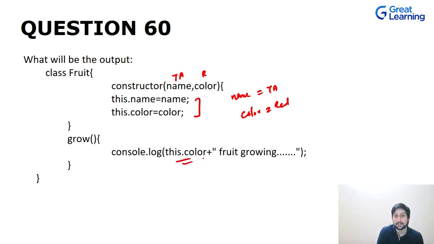Now what happens in this parent class method? You are saying this dot color. This refers to the current object, which is this fruit, and the fruit is red. The color of the fruit is red. Red fruit is growing. This is what you will get as output, right?